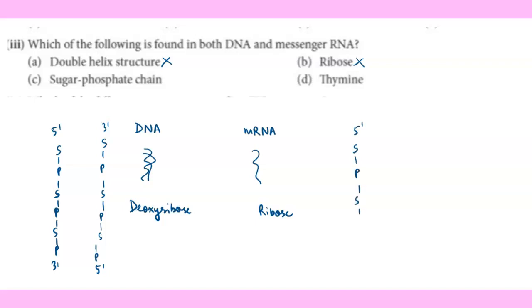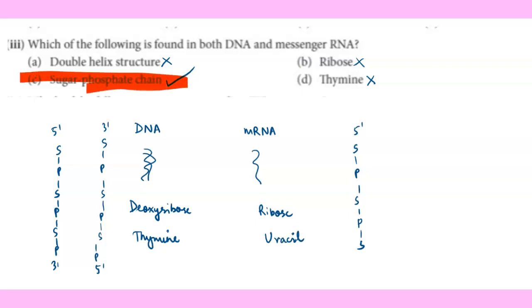That means till now, whatever options we have discussed, option C has the maximum probability that this could be the right answer, but look at option D as well, which is saying thymine, and this is absolutely wrong because thymine is found in DNA, and in place of thymine we have uracil in RNA. So 100% we have found out that option number C is the right answer to this question.